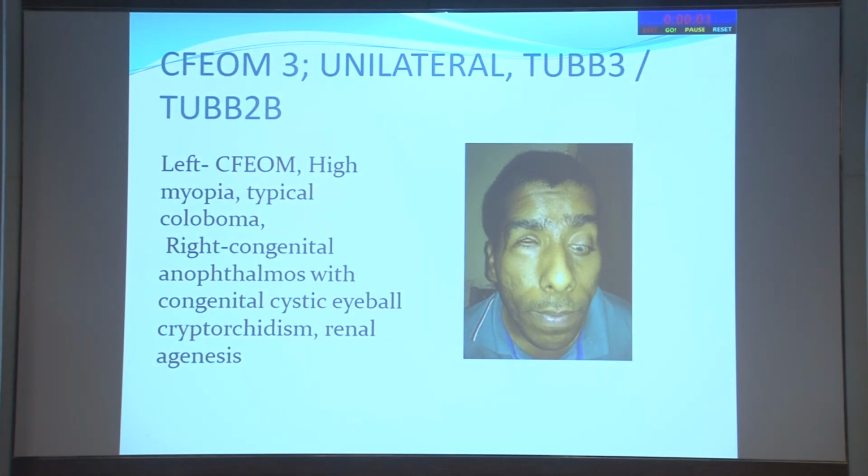This is something like CFEOM3. You can see unilateral ptosis. There is a typical coloboma, and in the other eye there is anophthalmos with a cystic eyeball. There is cryptorchidism and renal agenesis. So this patient had a lot of systemic associations. Of course, we could not do genetic analysis, but the features are very suggestive of unilateral CFEOM, which had systemic involvement.